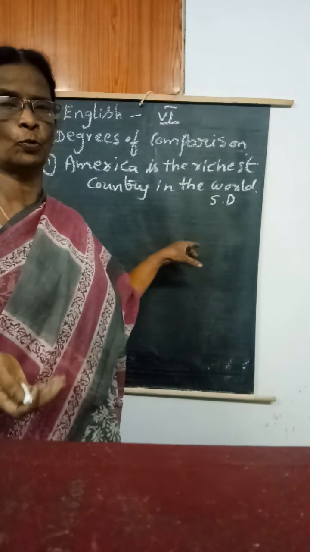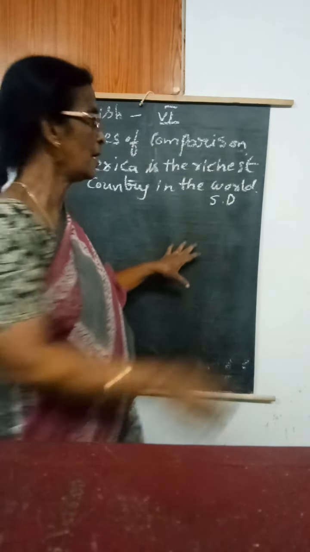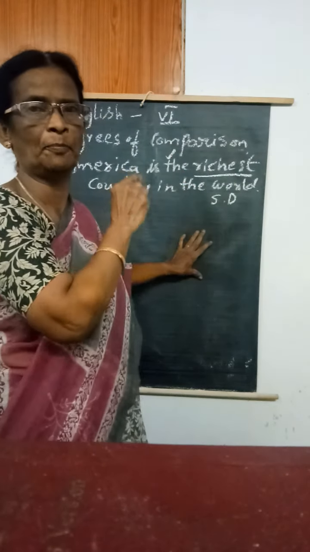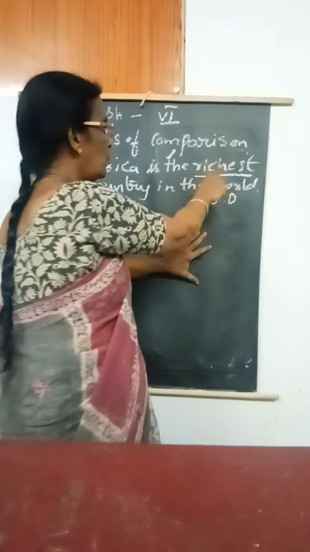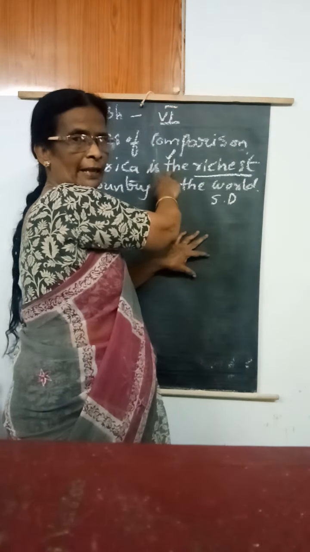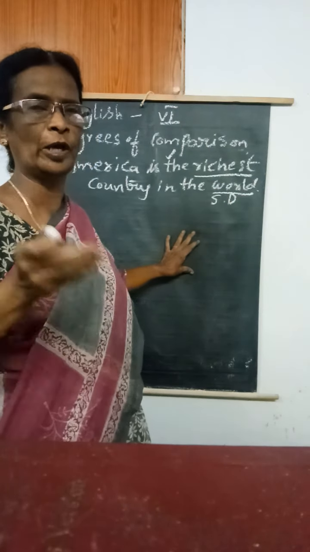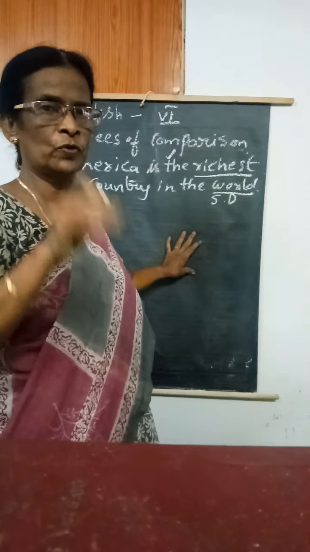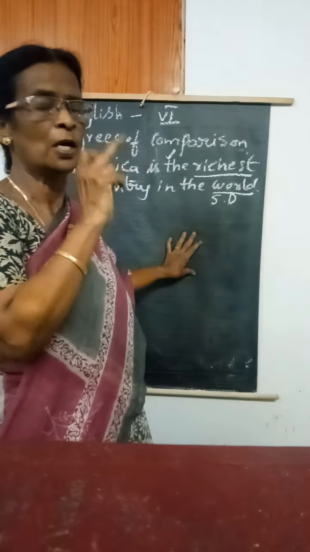How we know that is the superlative degree? You remember, for every superlative degree, before the adjective, the should be there. That is the very important one. Okay, ma? So in the superlative degree, before the adjective, the should be there. So here, in the world means more countries will be there. America is the richest country in the world. So that is the superlative degree.